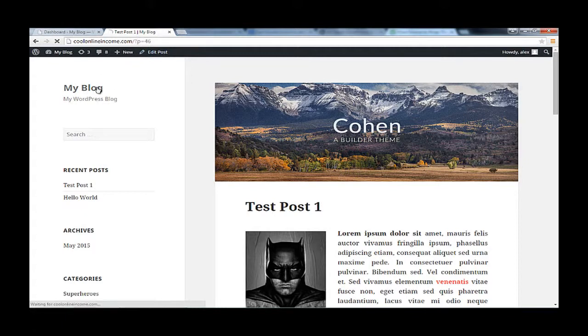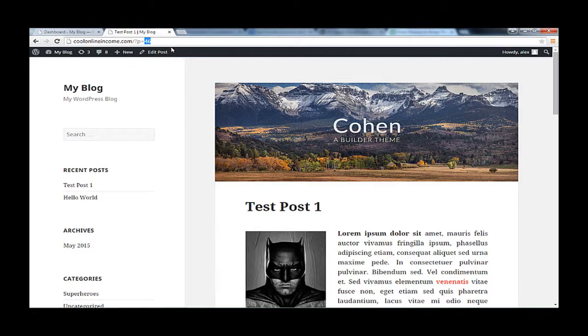If you're on the home page, which is here, simply click on any of your post links and it will take you to the post page. As you can see, I have ?p=46. 46 is the ID of this test post 1.